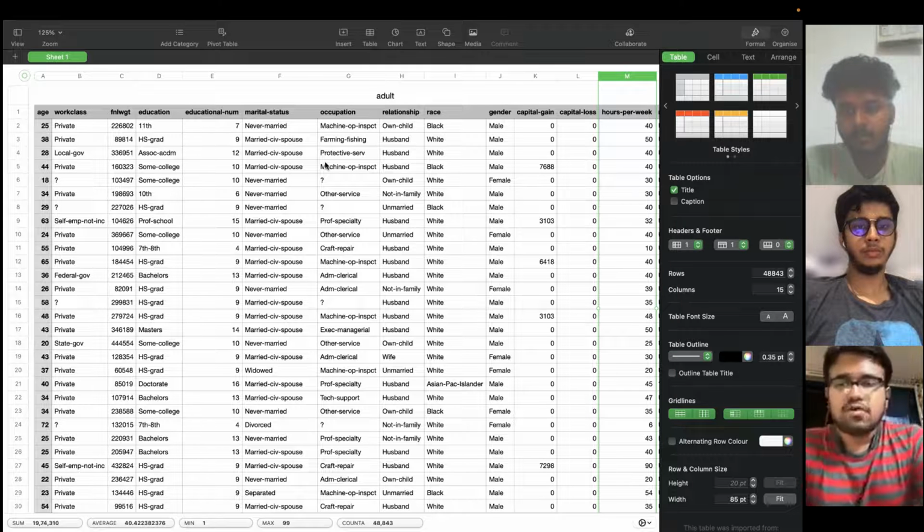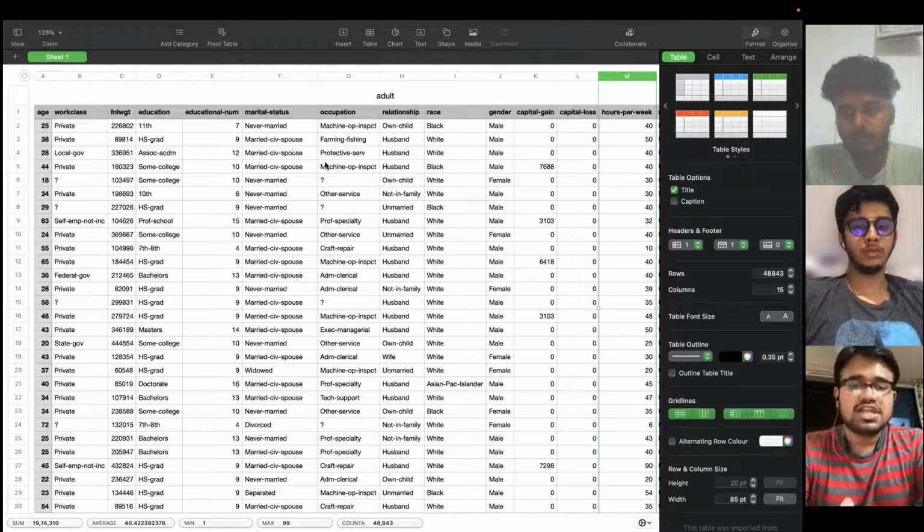We have four main tasks in our project: reading the data, cleaning the data, exploratory data analysis, which will include plotting of graphs, and in the end, building the logistic regression model, which will help us predict the salary classes of people.